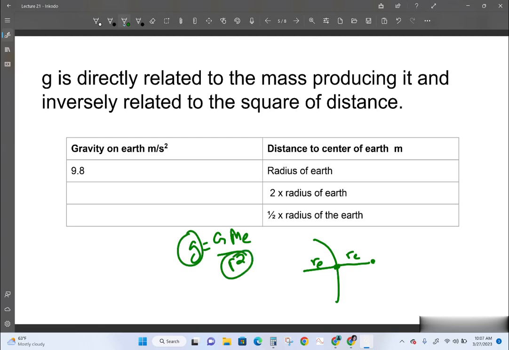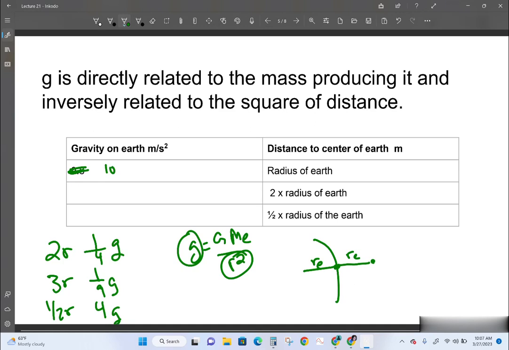G is proportional to 1 over R squared. So it's just like with weight. If I double R, my gravity will be 1/4 as much. If I triple R, my gravity will be 1/9 as much. If I cut my R in half, then my gravity will be 4 times as much. So let's round this to 10 to make it something easy.